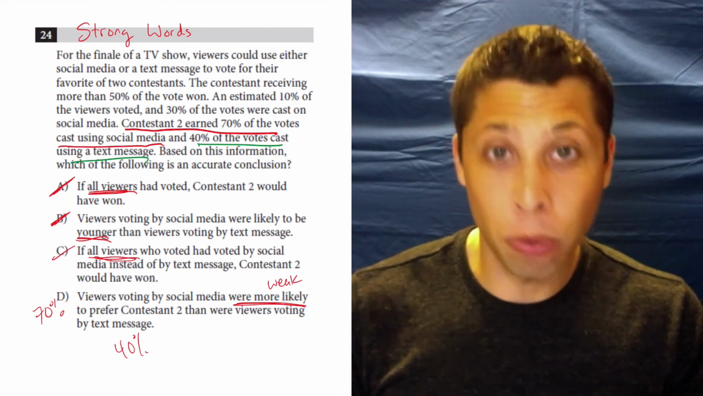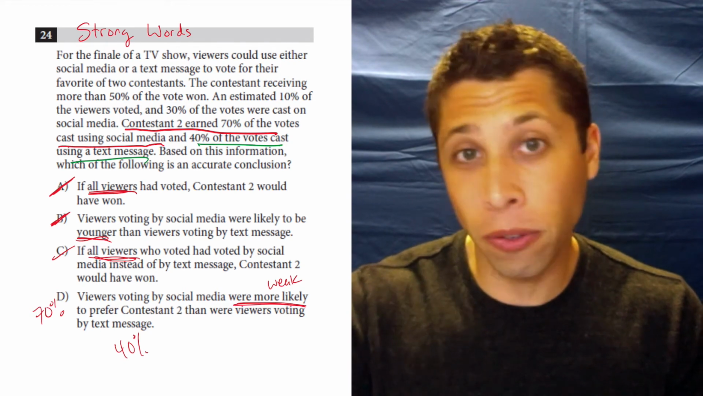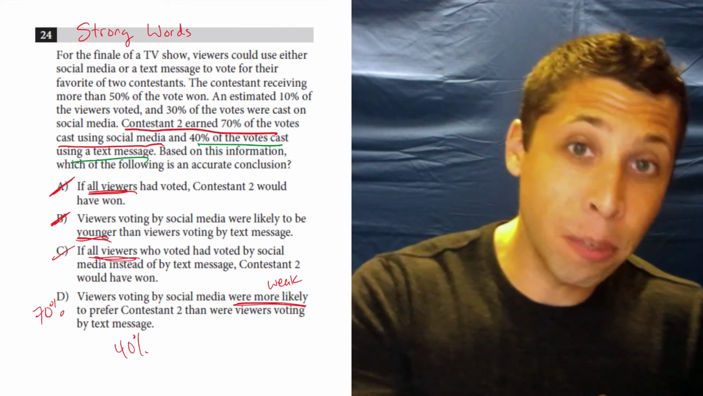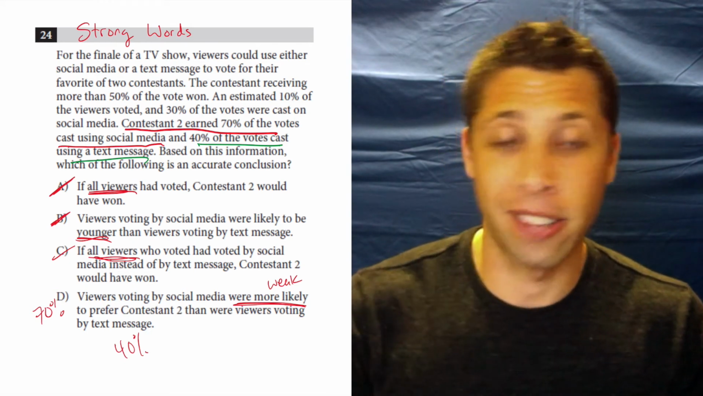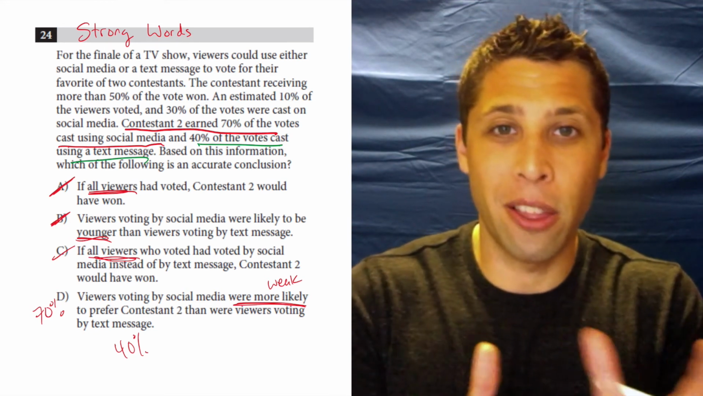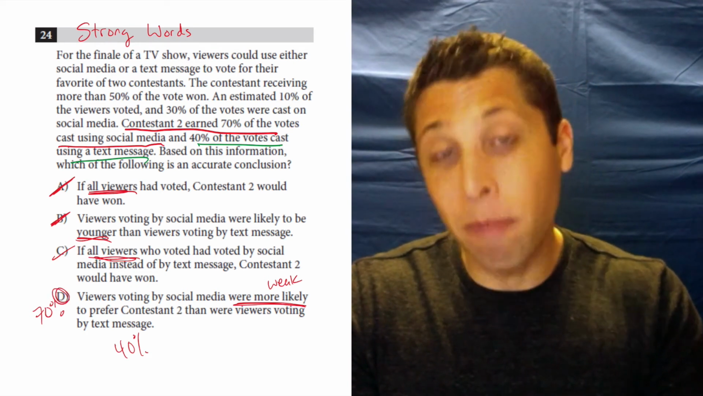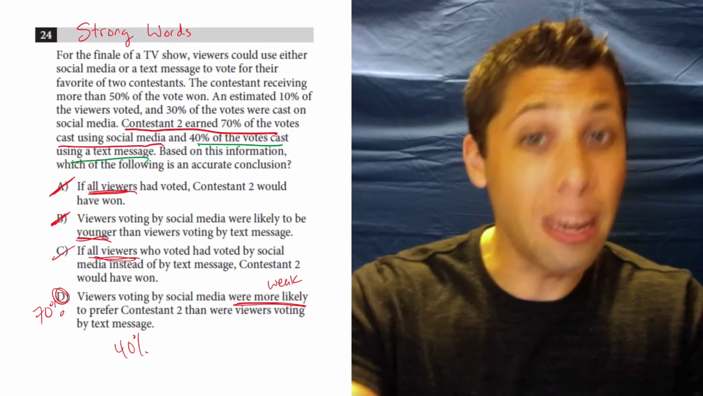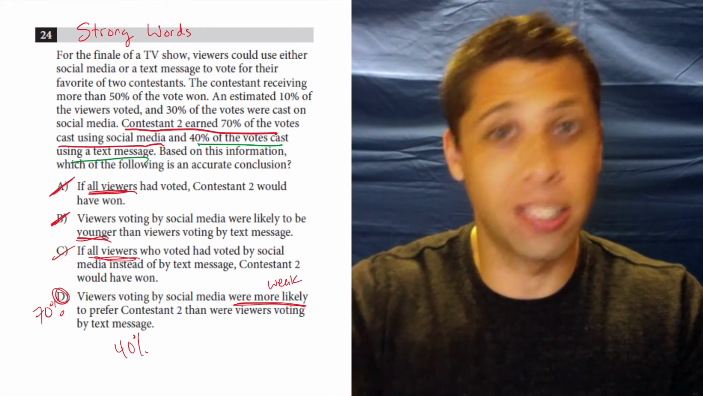So if you were to randomly choose a social media voter, 7 out of 10 times, that voter would have voted for contestant 2. So the odds are very good that they liked contestant 2. Whereas if you randomly chose a text voter, only 4 out of 10 times are they going to like contestant 2. So when we talk about more likely, that's what we mean here: we're sampling the sample. This is a good model of how these survey questions tend to work: the correct answer is almost just a restatement of the passage. It doesn't say more. It doesn't make assumptions. It's just restating what we already knew.